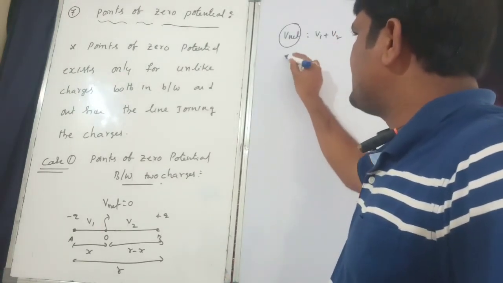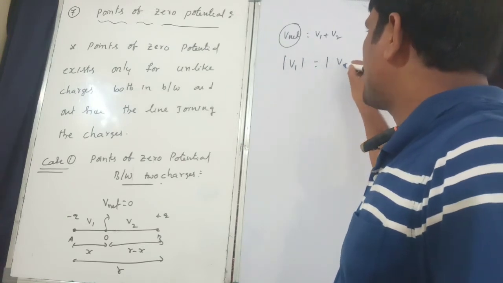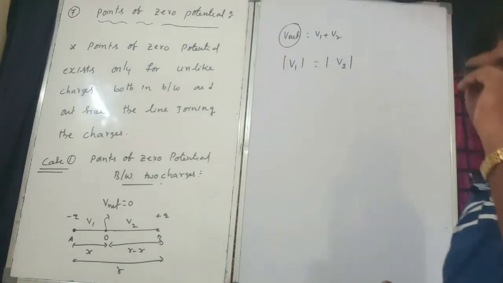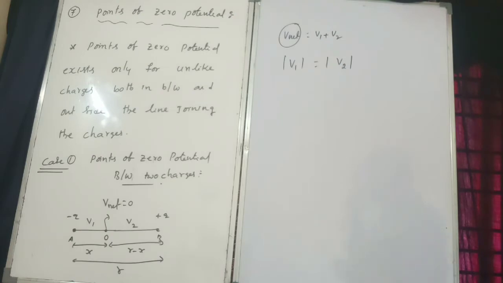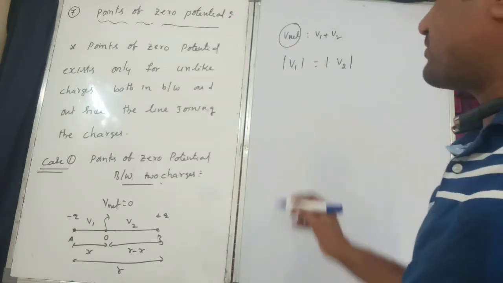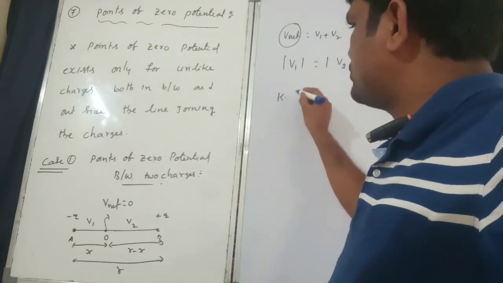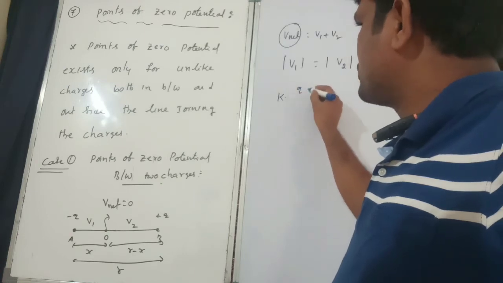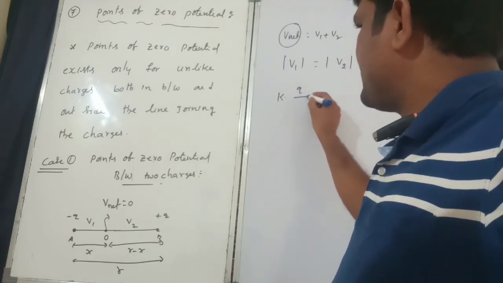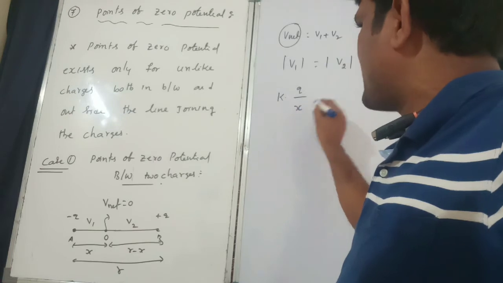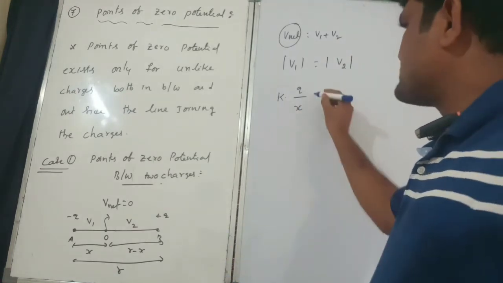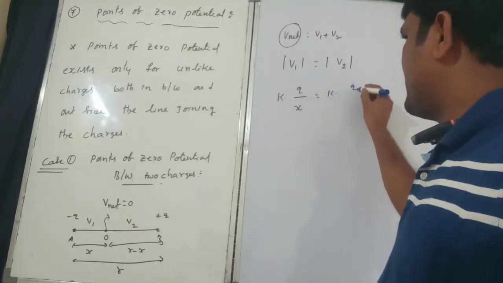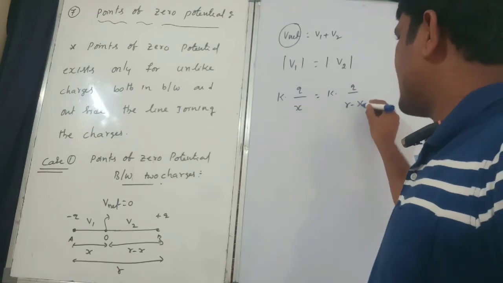Therefore I can equate the magnitudes, V1 is equal to V2. Then V1 is K into Q by R square, meaning x. Is equal to K into Q by r minus x.